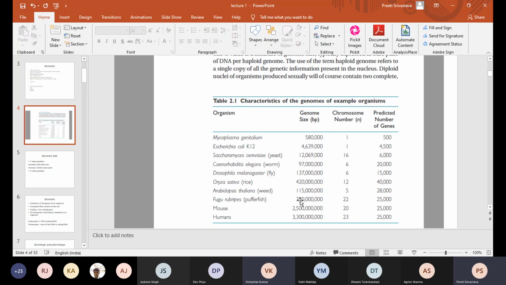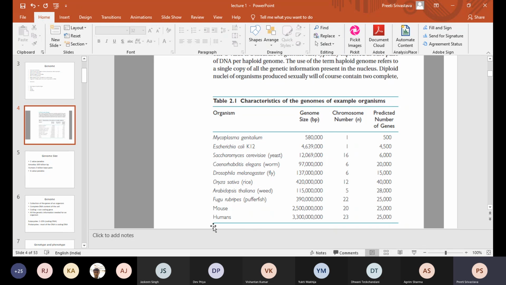Ma'am, the size of the organism isn't exactly proportional to the genome size. Like it can be, but not very proportional. Right, it's not necessary. So C value is the total DNA of the haploid genome. So what you are seeing in the second column is the C value.